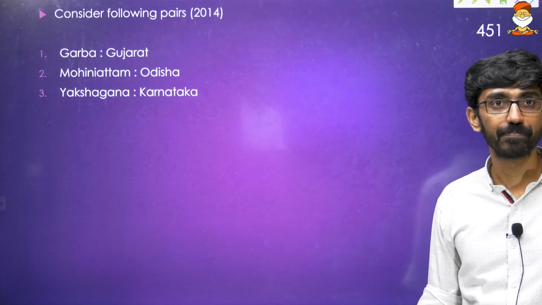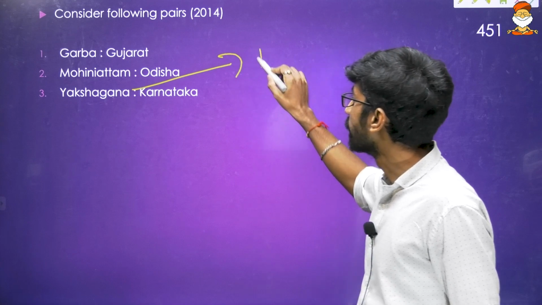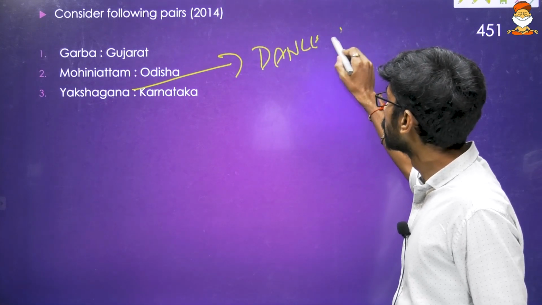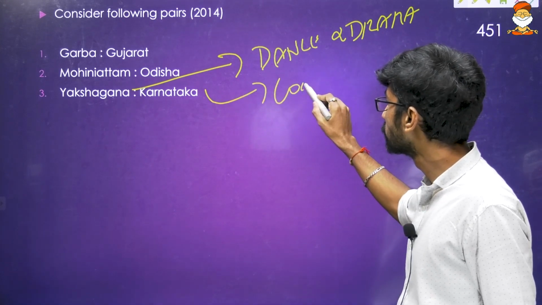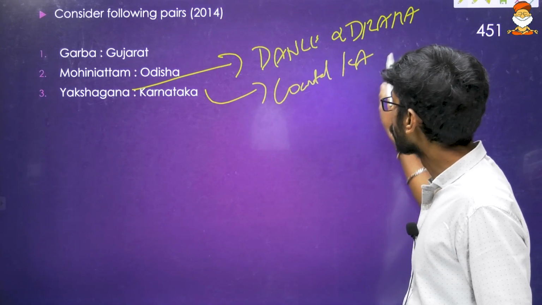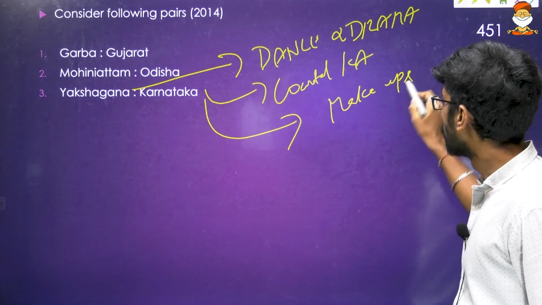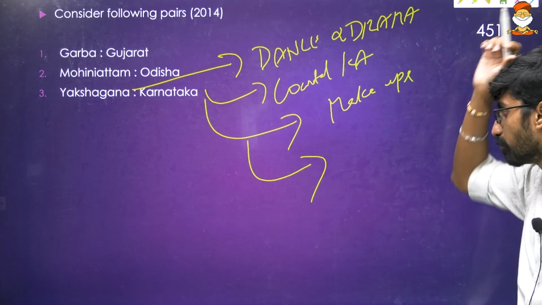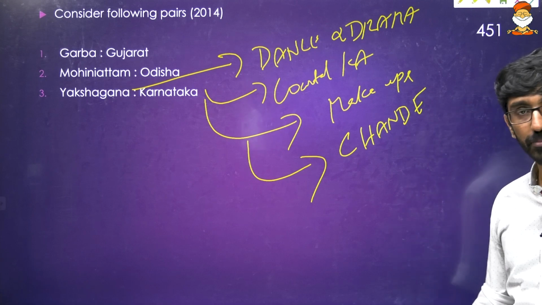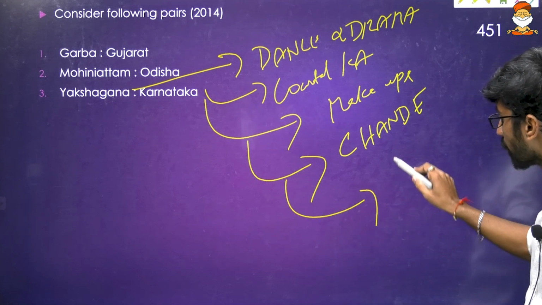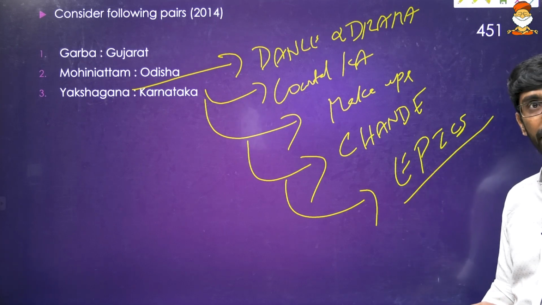Yakshagana, that is Karnataka. Okay, Yakshagana, I think I have not included in the slides. It's a dance drama, particularly in coastal Karnataka. Extensive use of makeup, and use of certain musical instruments called chande. And they perform stories from epics, Ramayana and Mahabharata. So that is Yakshagana.